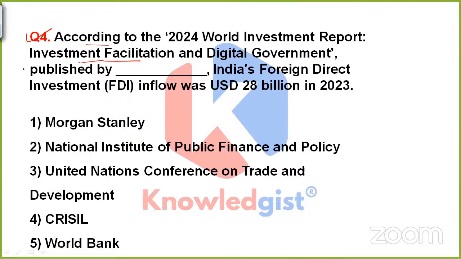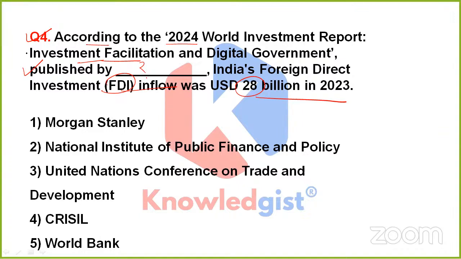Now, coming to the next question, which is asking: according to the 2024 World Investment Report, Investment Facilitation and Digital Government, published by Dash, India's foreign direct investment inflow was USD 28 billion in 2023. The question is asking, if we go through the 2024 World Investment Report, named Investment Facilitation and Digital Government, we would come to know that India's FDI inflow was USD 28 billion in 2023, right?